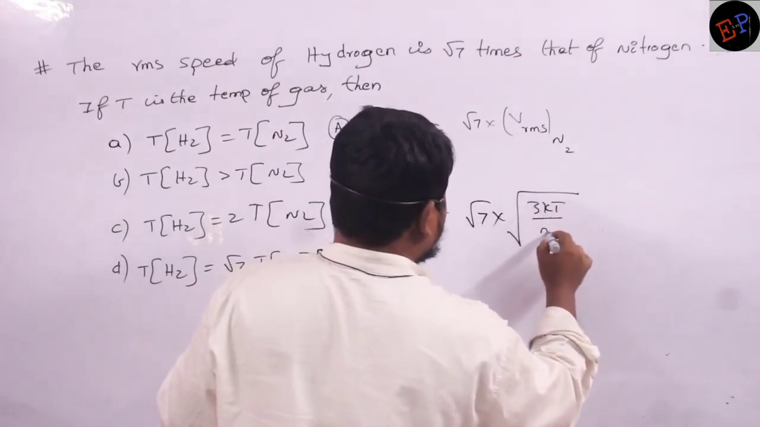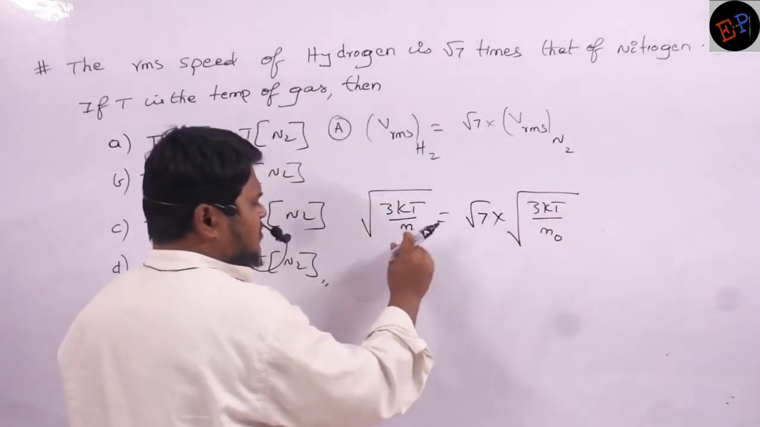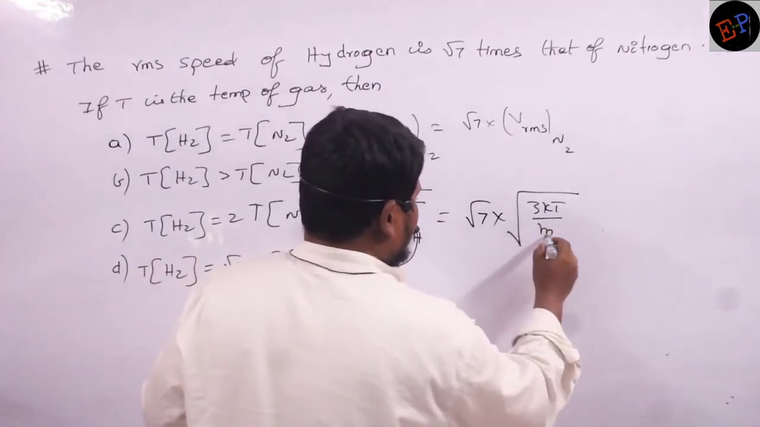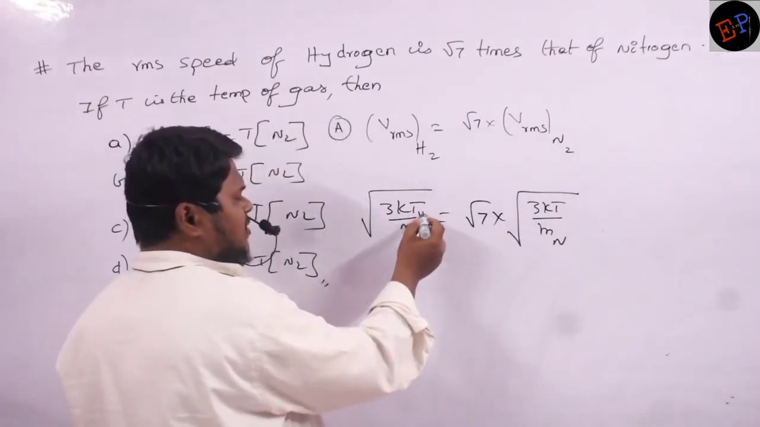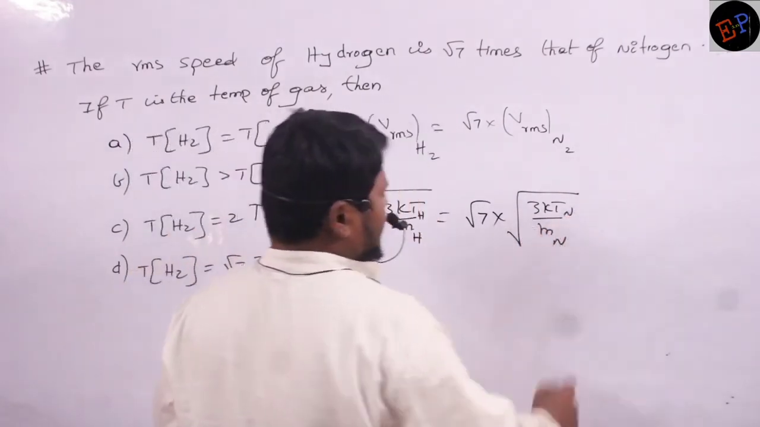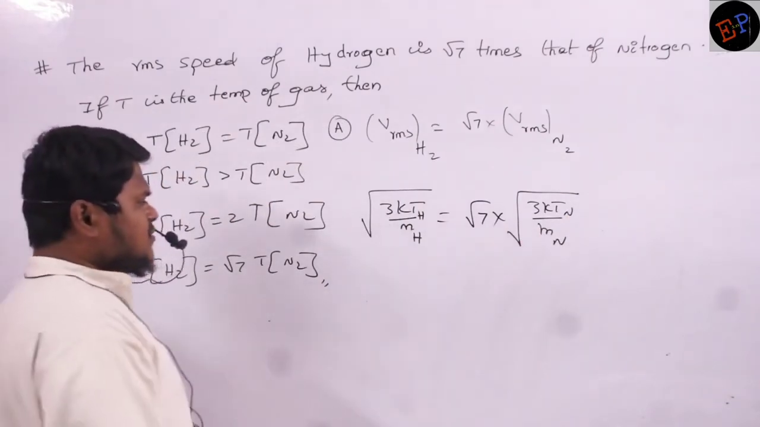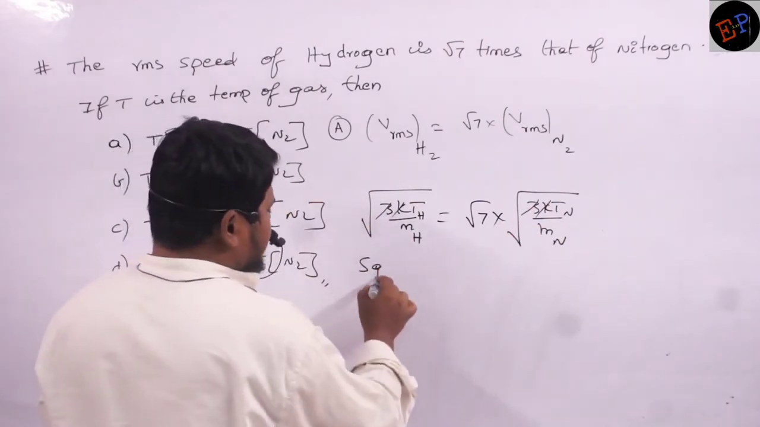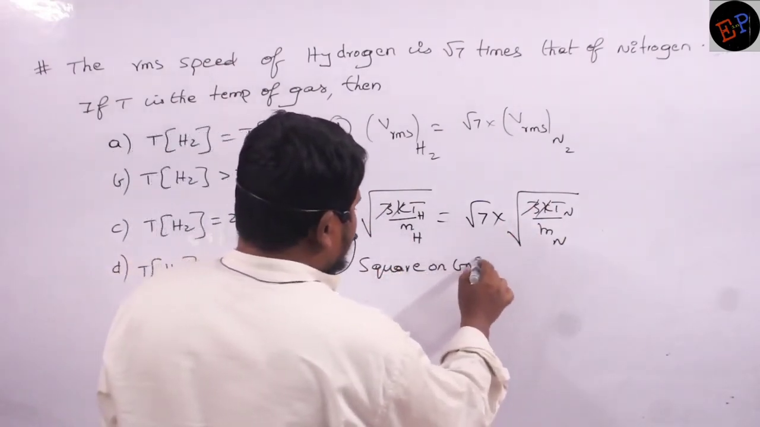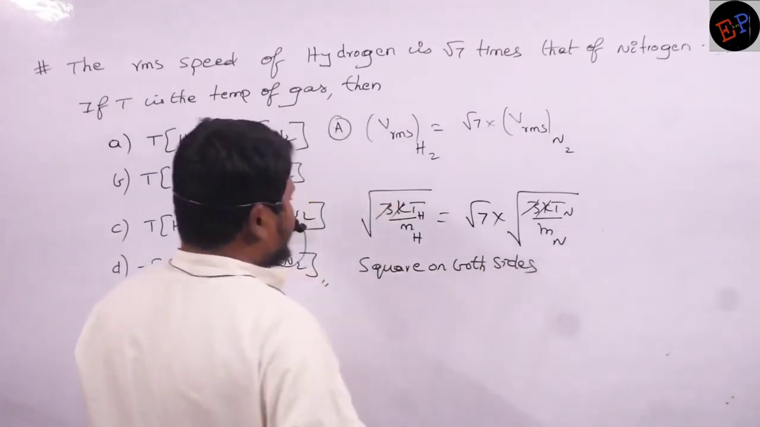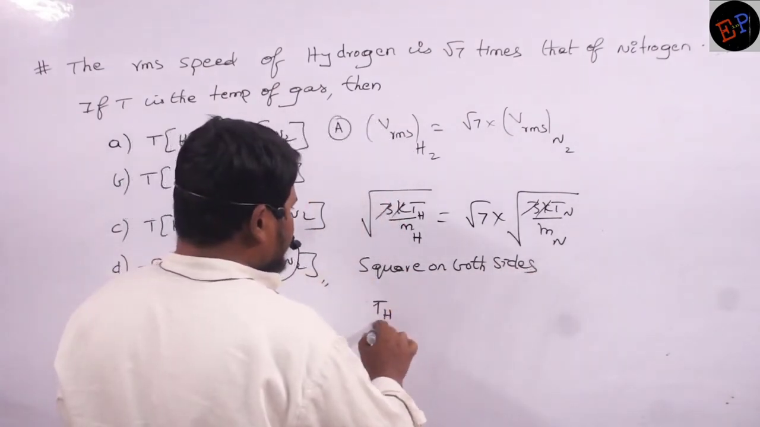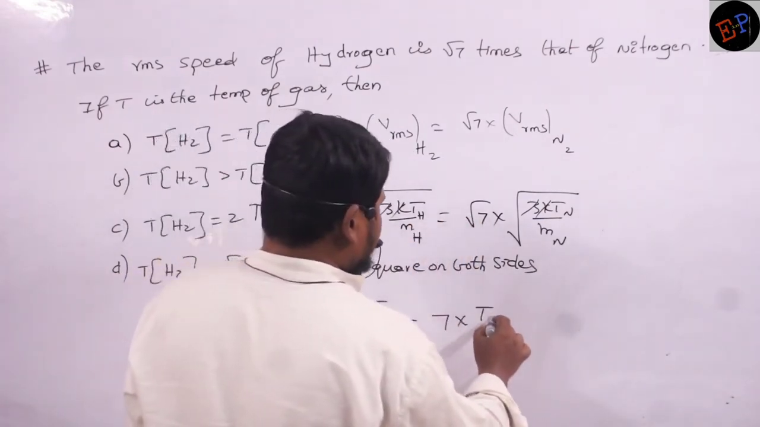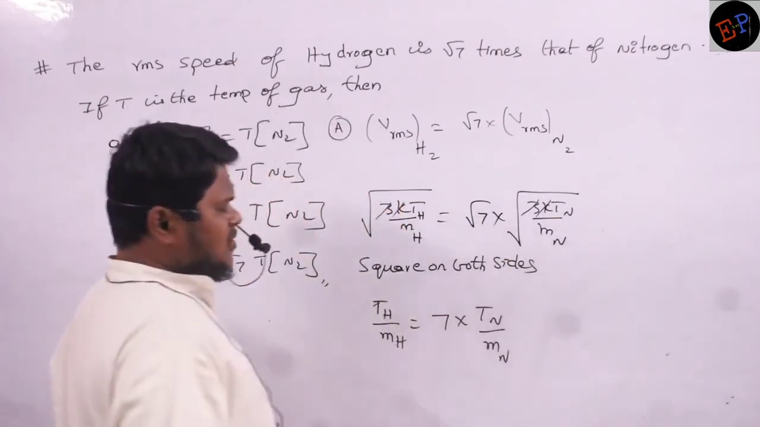So 3kT divided by again m naught. This mass is for hydrogen, and this mass is for nitrogen. Clear? Similarly, here T means temperature of hydrogen, here T means temperature of nitrogen. Now see what are the terms which can get cancelled. Root 3k will get cancelled. Then I will square on both sides. If I square on both sides, what will I get? I will get 3Th divided by mh is equal to root 7, and the square will get cancelled, so 7 into Tn divided by mn. This is what I will get.